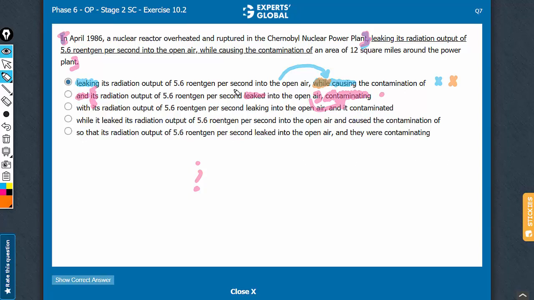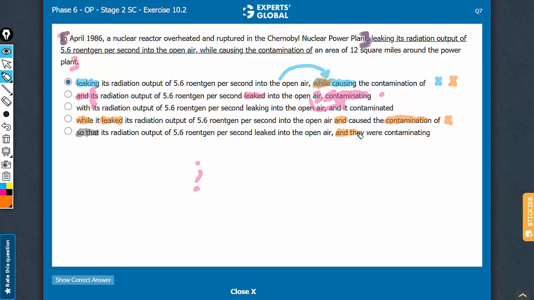Answer choice D repeats this while error here, and then this and bit here fails to convey the intended cause-effect relationship between this leakage and this contamination being caused. So answer choice D fails to convey the intended meaning. Answer choice E, to begin with, has a so that construction. So that together is generally incorrect. Generally, not always. The correct construction is so cause that effect. Besides, this changes meaning just a bit. It sounds as if all of this happened or was done so that this following part happens. Then there is the same problem, the cause-effect relationship not being clear.